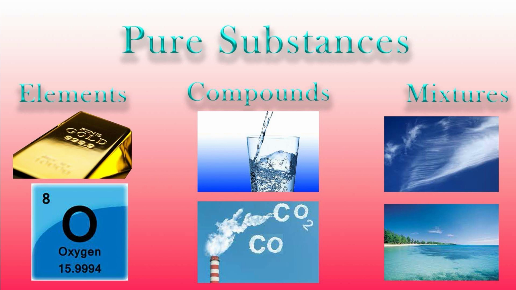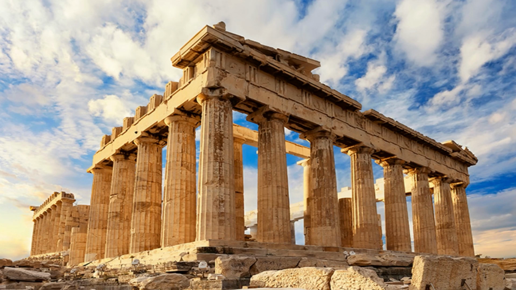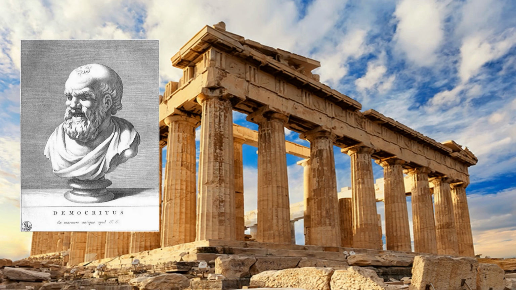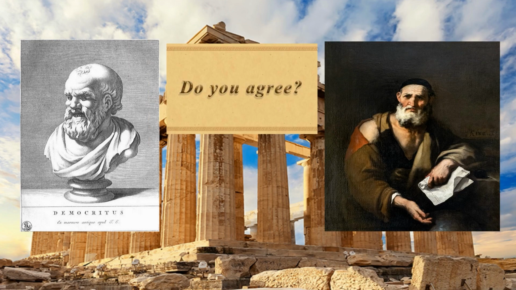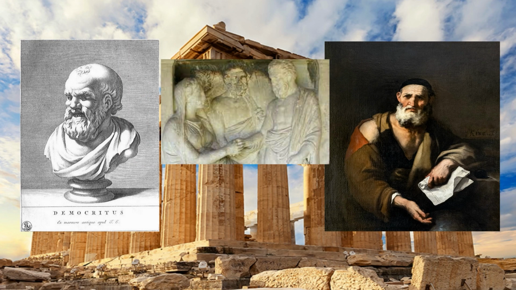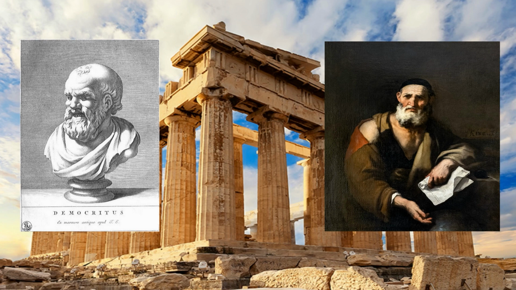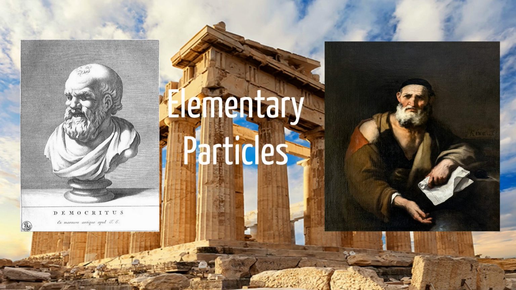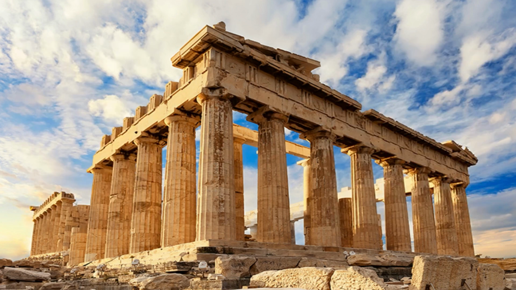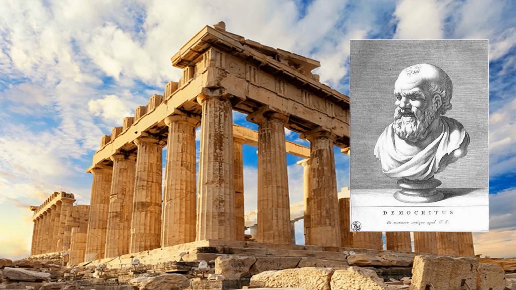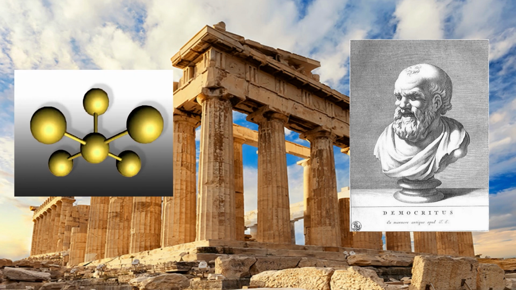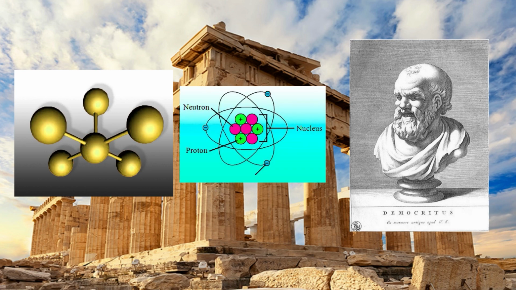Example, air and seawater. Greek scientists and philosophers like Democritus and Leucippus have generally agreed that everything that takes up space or matter is made up of tiny bits of material that have come to be known as elementary particles. Democritus believed that what he called atoms were the smallest particle of matter.